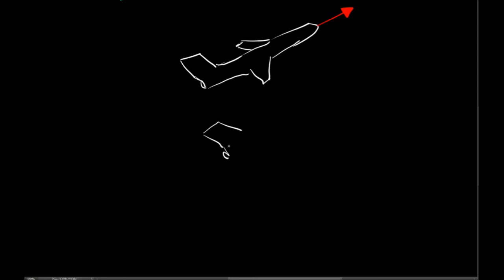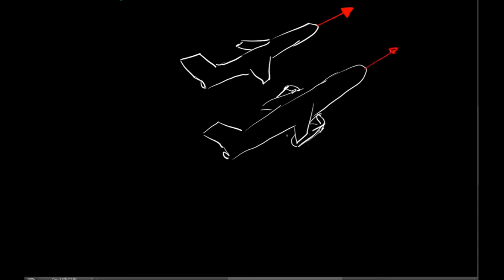Now, we could include the gases and combustion products as part of our system, and in that case, the momentum of our system would be the momentum of the airplane plus the momentum of the expanding gas and the combustion products that are moving from the engine's turbines.